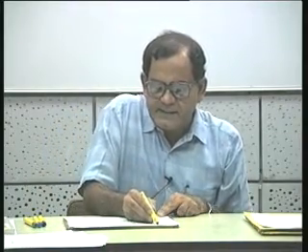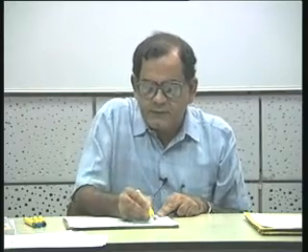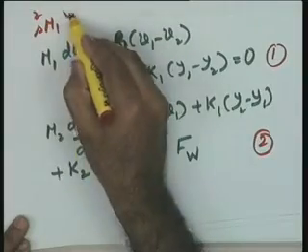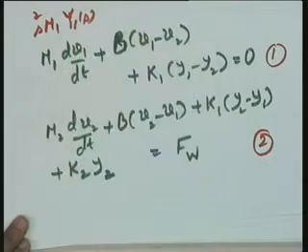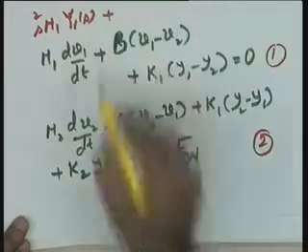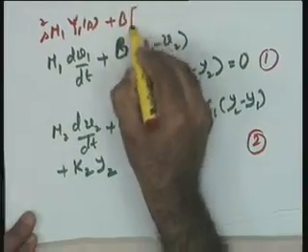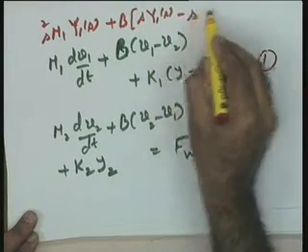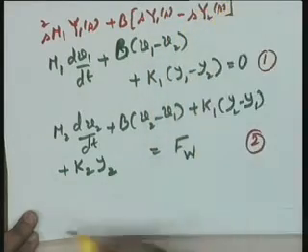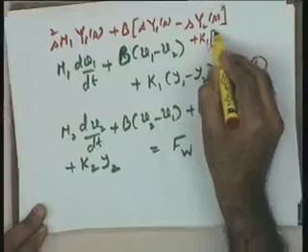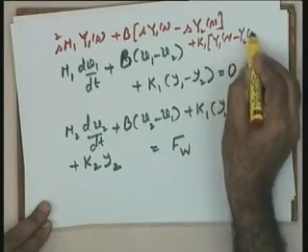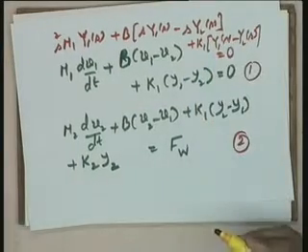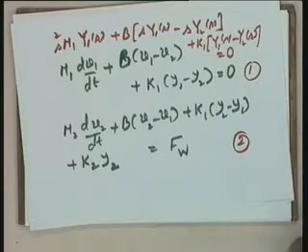Just see, this equation in Laplace domain will be s squared m1 y1(s). I hope you are getting it. Directly in terms of y1 I have written s squared m1 y1(s) plus it is now b, I write here as b[s y1(s) minus s y2(s)] plus k1[y1(s) minus y2(s)] equal to 0. This is one equation in Laplace domain which I get.